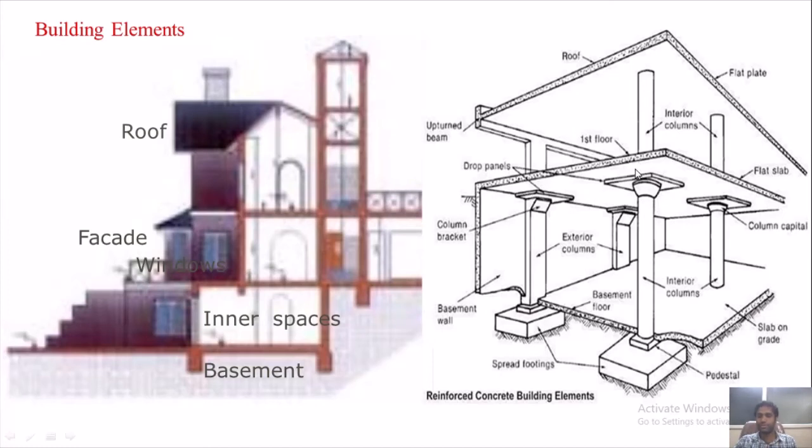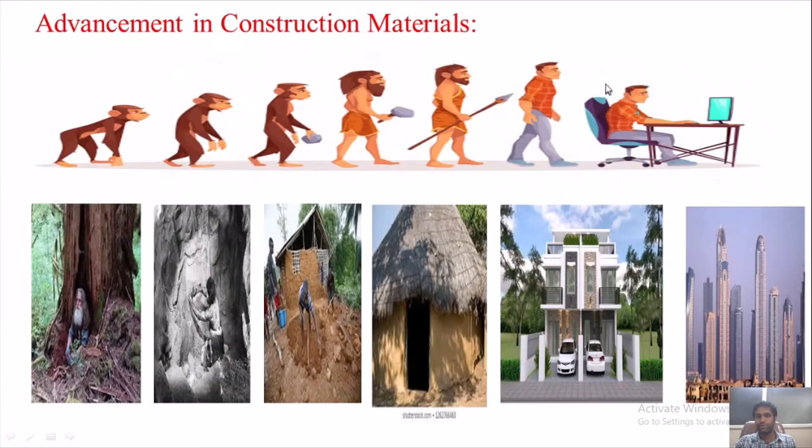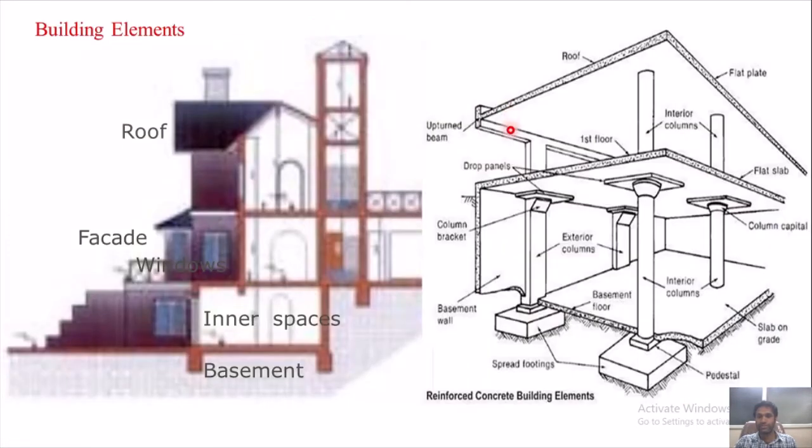Beam is supported, that is not visible here. Here you can see a beam is visible. So what will happen generally, entire slab load will fall on the beams which are connected transversely on the entire columns.